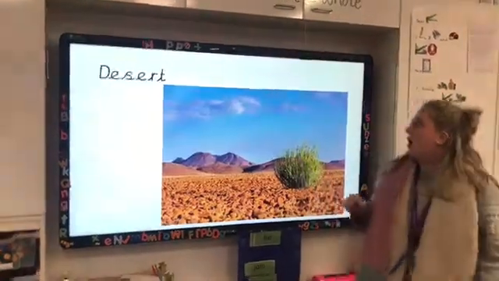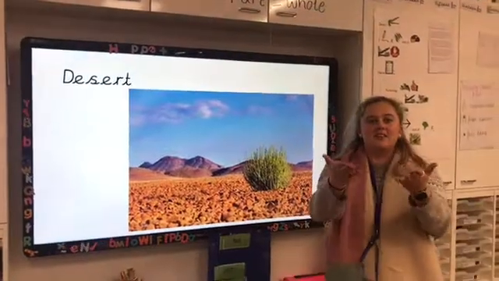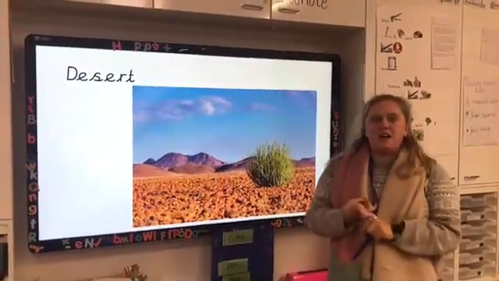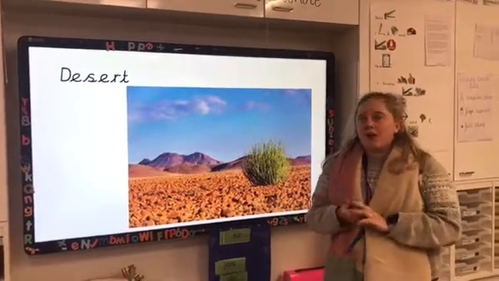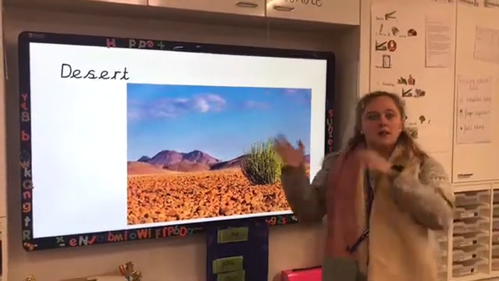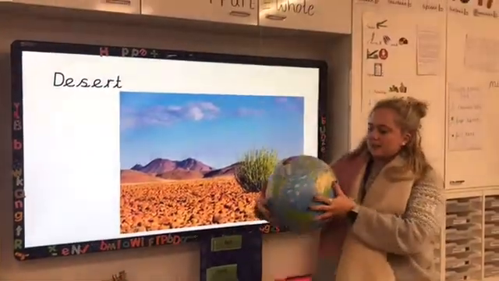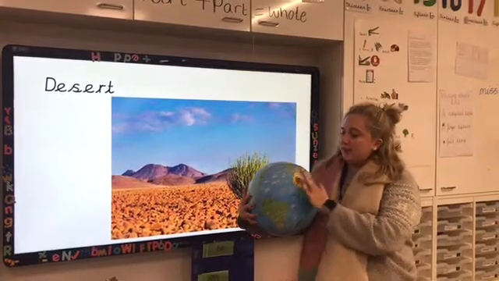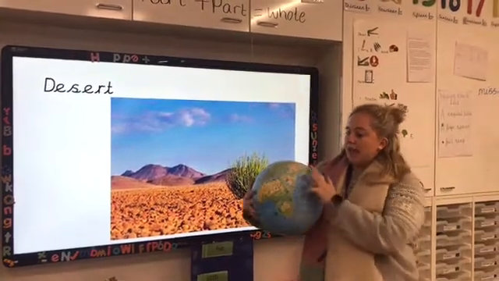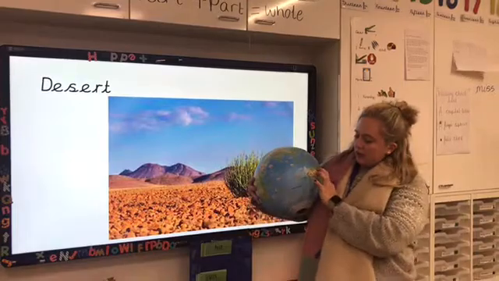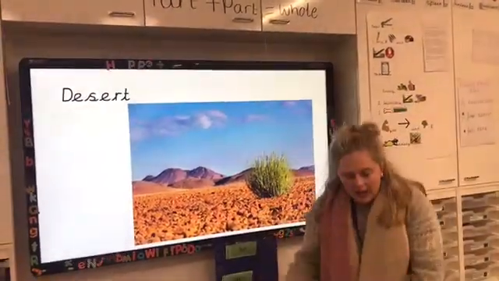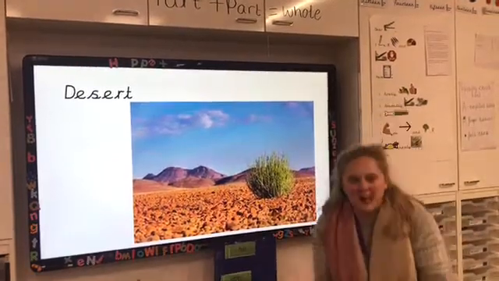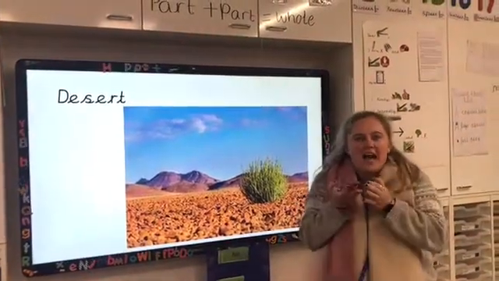Okay, our last one is desert. Now, deserts are very hot and very dry, but they can get very, very cold at night time as well when the sun goes away. And the deserts are all of these yellow areas on our globe. So there's some deserts in Africa, some in Asia, and some in Australia. And in our deserts there are lots of hot adapted animals like fire ants.